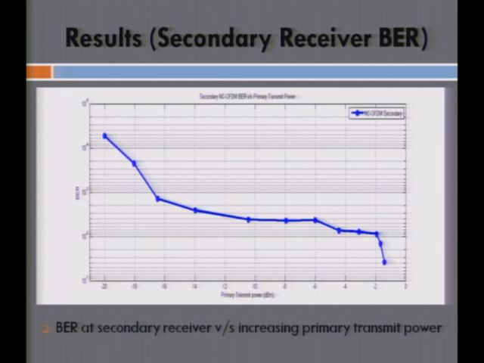We have done only the NCFDM transmission here. We have characterized the secondary NCFDM receiver with increasing primary transmit path. We can see that with increase in the primary transmit path, the error performance degrades, and for a relatively larger primary transmit amplitude, we have a very bad error performance of the secondary receiver. This is basically what the secondary receiver sees.